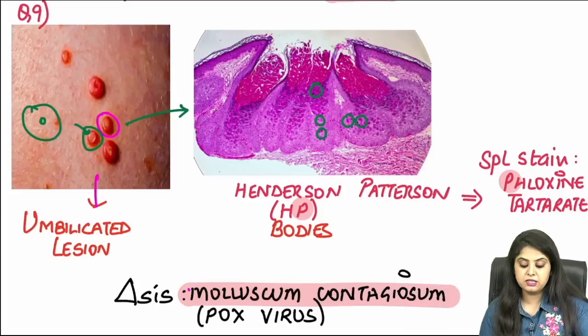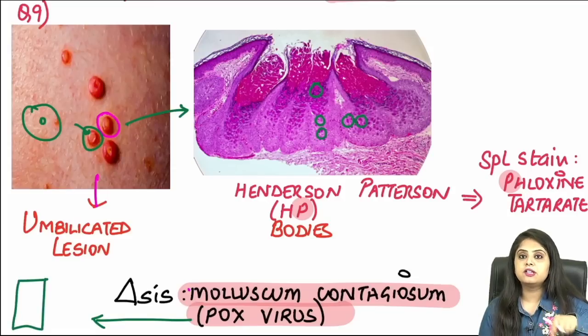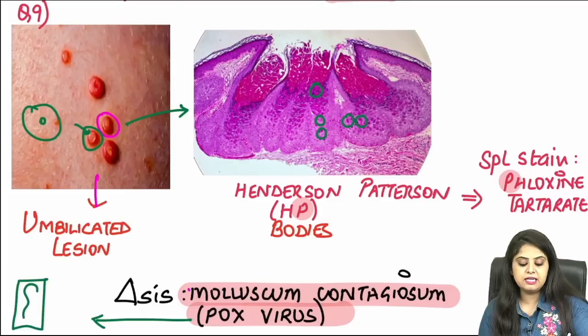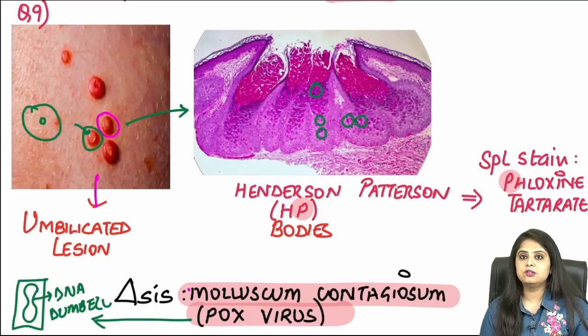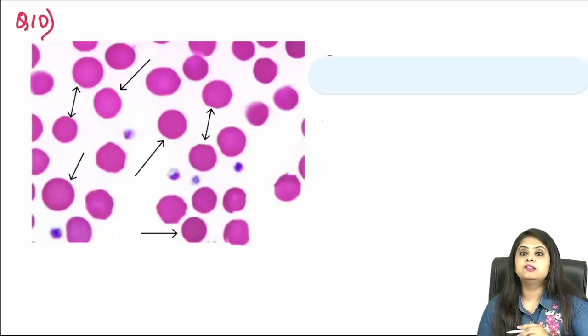Remember, molluscum contagiosum is a pox virus. What is the shape of the pox virus is a PYQ. Pox is a box. So it looks like a box or a brick, and it's a bhari wala box. Bhari wala box means that the DNA present inside it is going to look like a dumbbell. If you remember, in yesterday's session, I had taught you a dumbbell which was the asbestos body. That is also dumbbell shaped, and now I'm telling you that the DNA of the pox virus is also going to be dumbbell shaped.